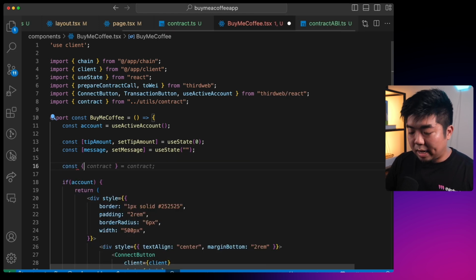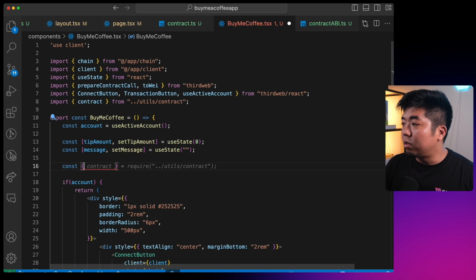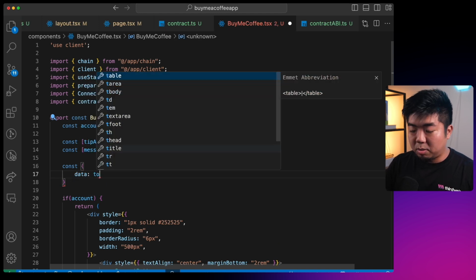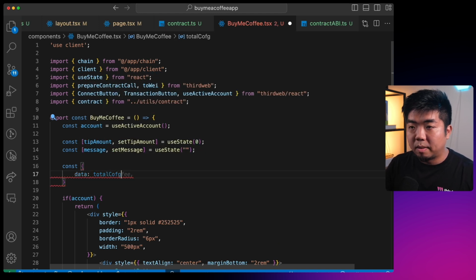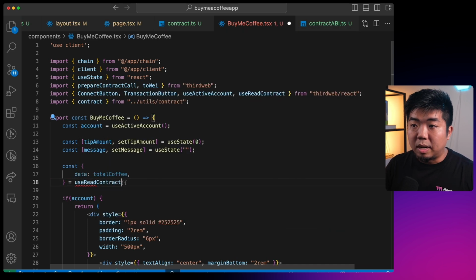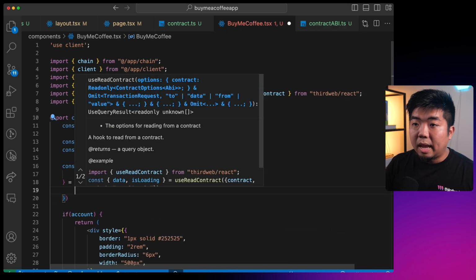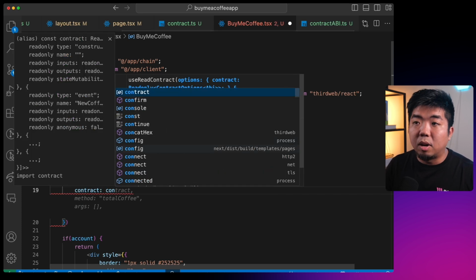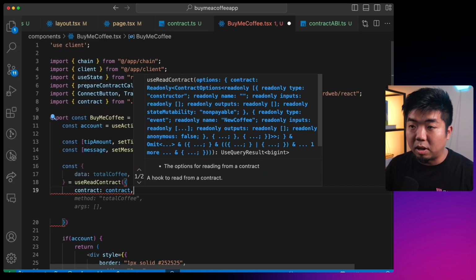So we're going to create a few variables here, using a hook from the Connect SDK called useReadContract. This is going to return us back data, which we'll call totalCoffee. With useReadContract, we're specifying the contract that we are reading the function from, which is our contract from our contract.ts file.